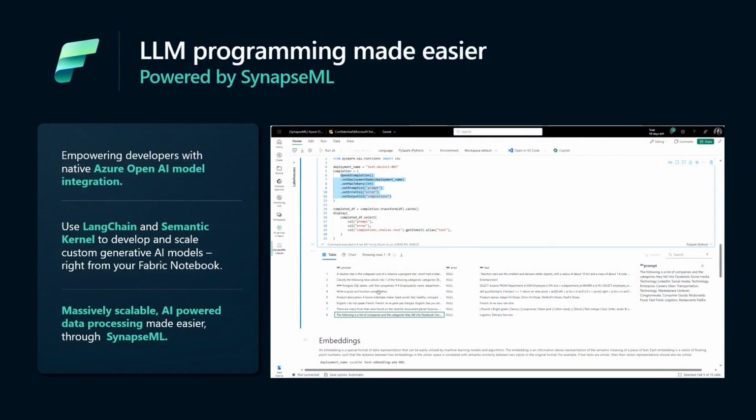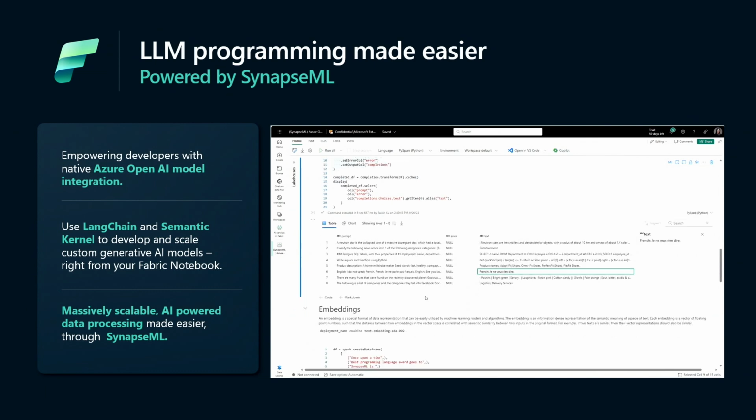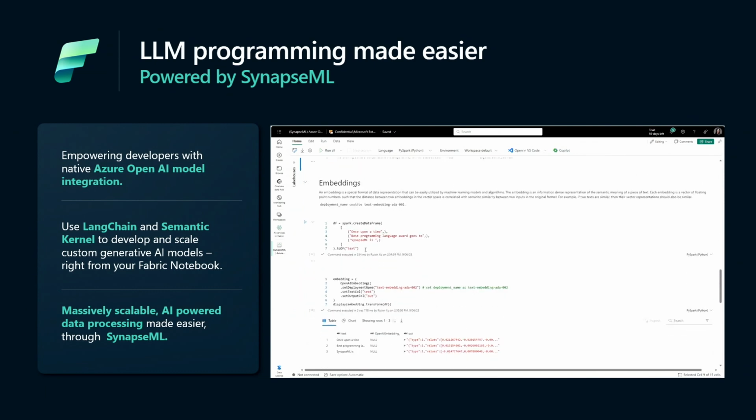But it also has certain LLM APIs, you can say. And this is a massively scalable library, right? Remember, it allows you to do ML and process things with AI at a massive scale because it's built for Spark. It's built for distributed workloads, basically. But it also can handle smaller scale data, so no worries about that. So how does this help you? Well, SynapseML LLM APIs in combination with Azure OpenAI now being built into Fabric is a great combo, right? And it's going to enable this LLM programming.